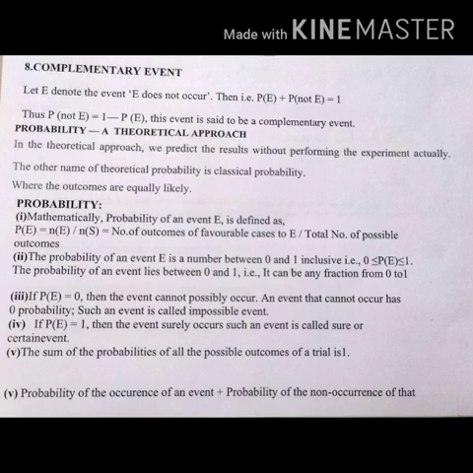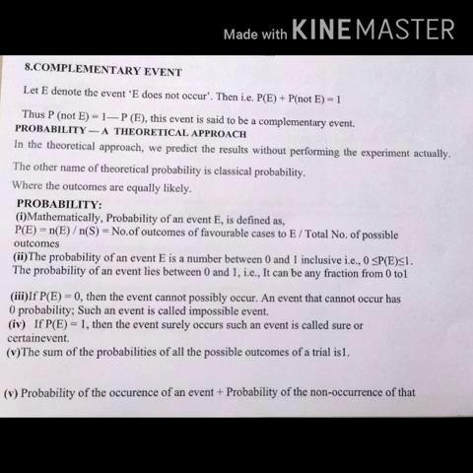Then the 8th point is about complementary event. Let E denote the event. E does not occur, then P of E plus P of not E total will be 1. We write P of not E as P of E complement. So P of E plus P of E complement equals 1. So if you want to find P of not E, it will be 1 minus P of E. Thus P of not E, that means P of E complement, is 1 minus P of E, and this event is called the complementary event.